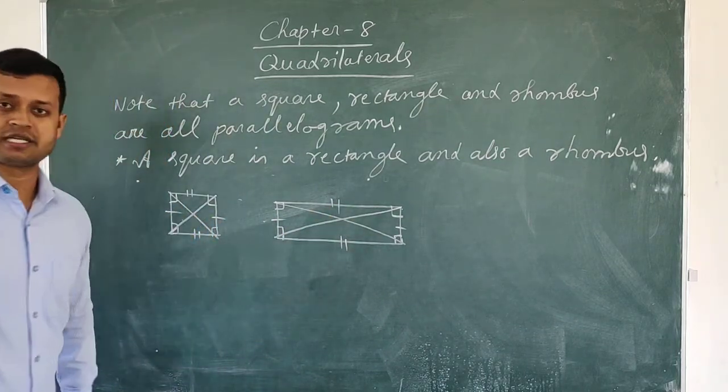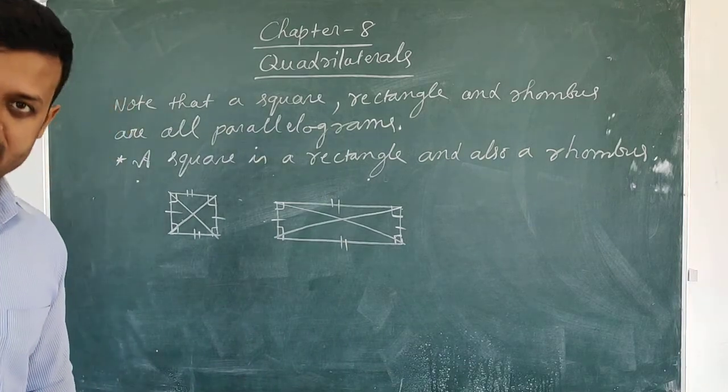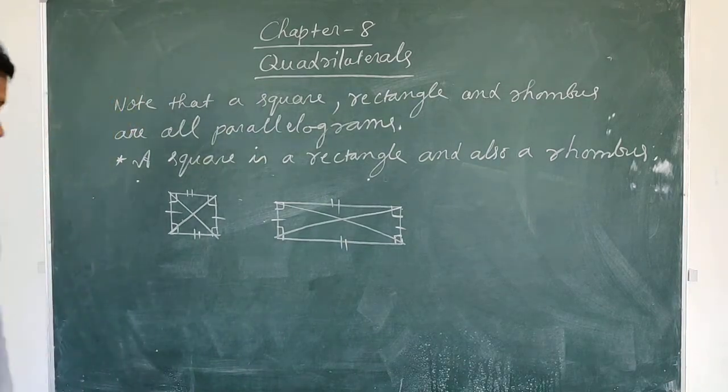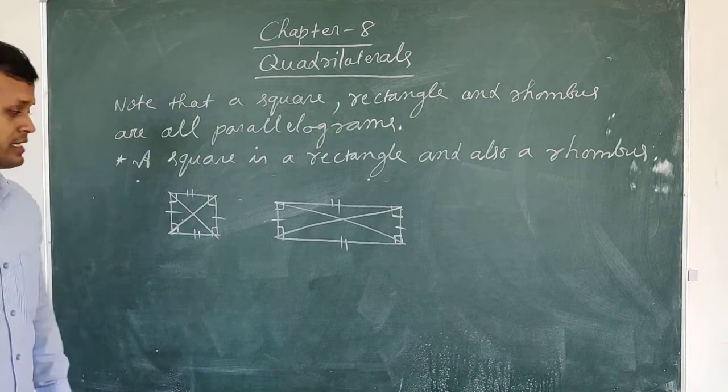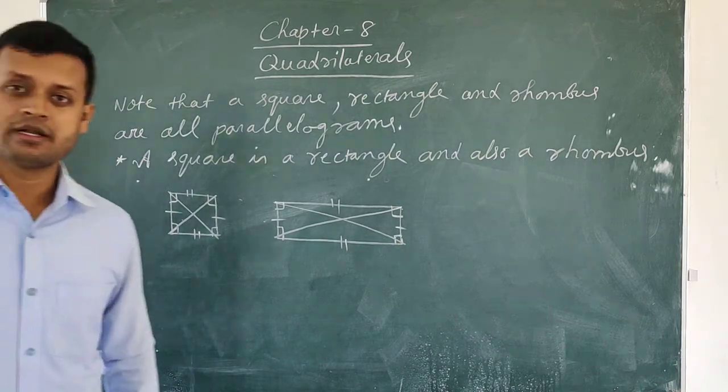In a square also the opposite sides are equal. In a rectangle the opposite sides are equal. In a square also the opposite sides are equal. In a rectangle all angles are equal to 90 degree. In a square also all angles are equal to 90 degree.